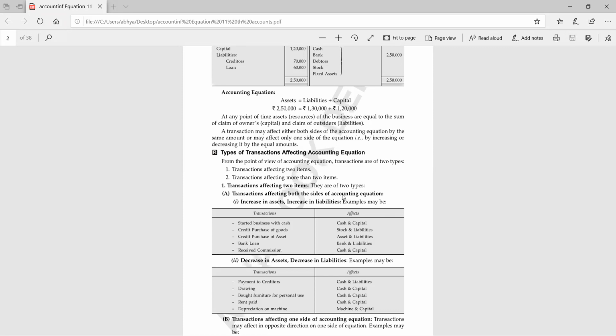Now my next example, suppose you have started business with 5 lakh. So you must be having cash of rupees 5 lakh, and on the other hand side of the equation, you must be having the capital of rupees 5 lakh. Now, after 1 year, you want to expand your business.